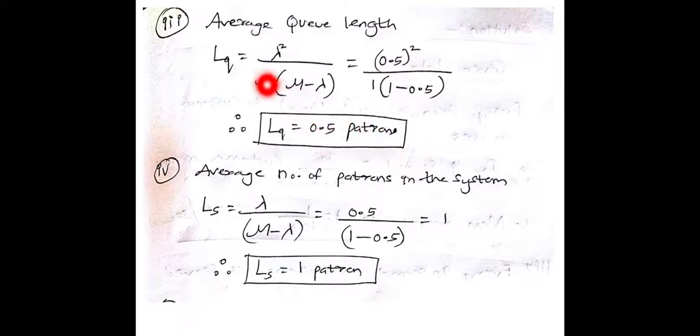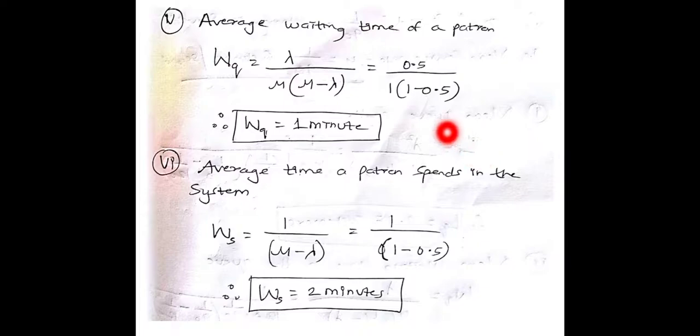Next is average queue length. We have kept the formula here. After solving you will get LQ is equal to 0.5 patrons. Next is the average number of patrons in the system, that is LS equal to lambda divided by mu minus lambda. So we will get LS is equal to 1 patron. Next is the average waiting time of a patron, WQ, lambda divided by mu into mu minus lambda, which is equal to 1 minute. The average time a patron spends in the system is nothing but WS, which is equal to 2 minutes.